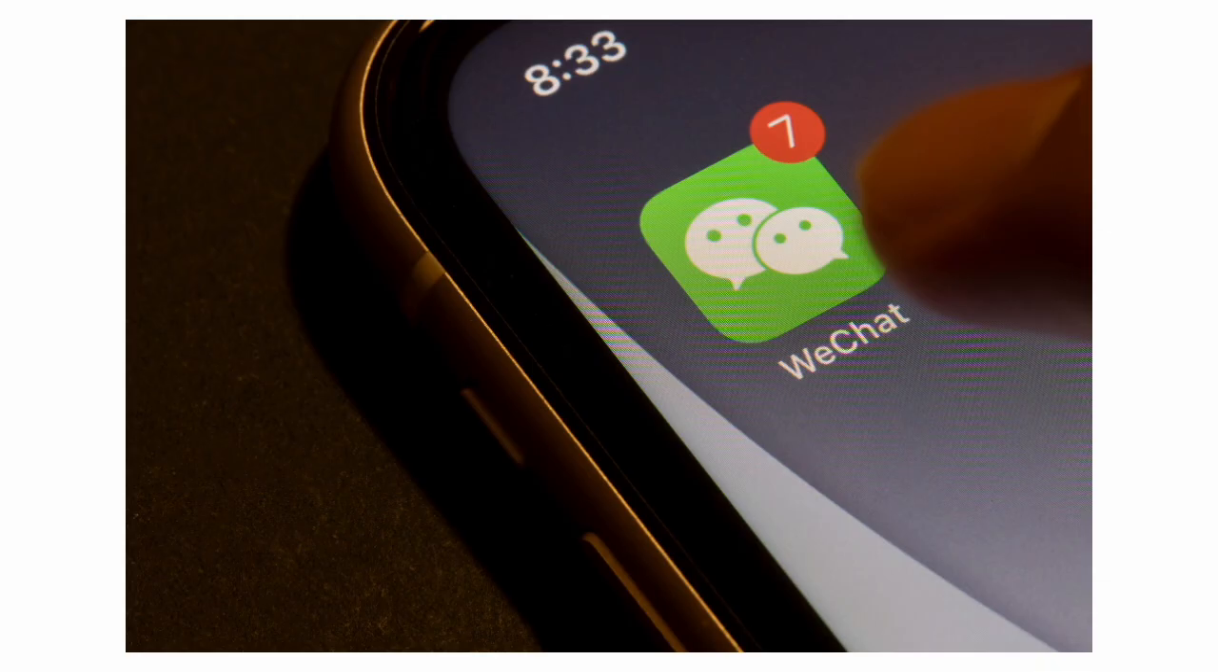So WeChat is a popular super app in China. It has over a billion users and it supports messaging, payments, and even login to third-party apps. But unfortunately, its popularity also attracts cyber criminals.